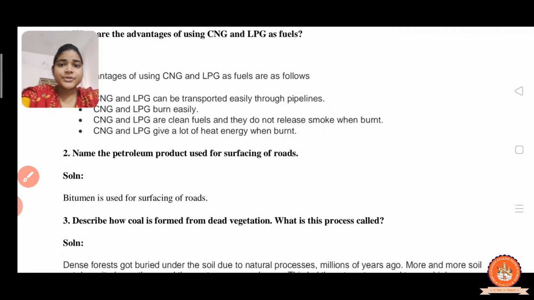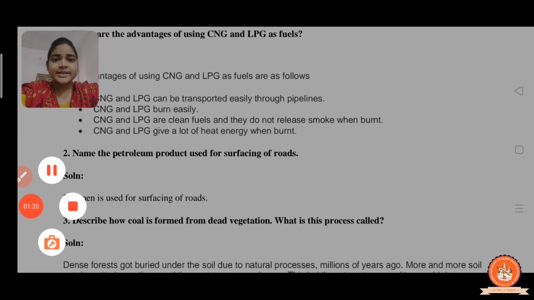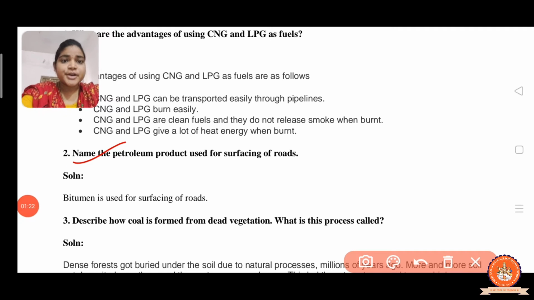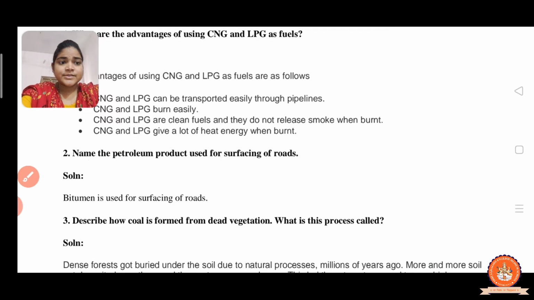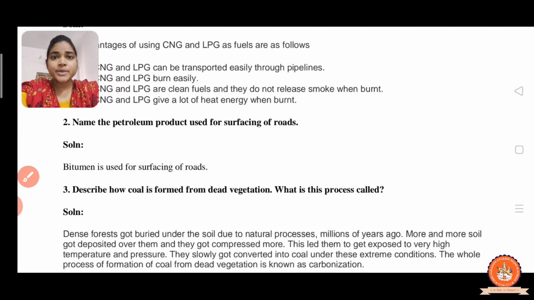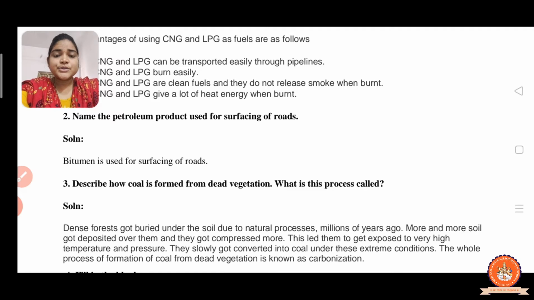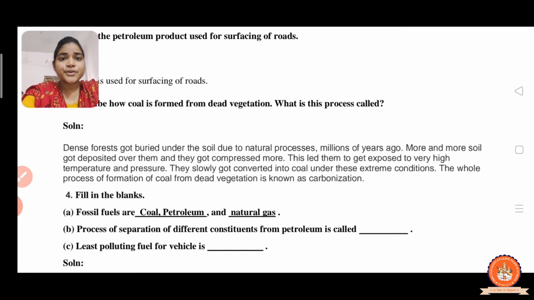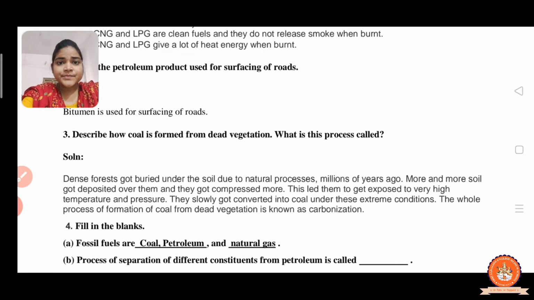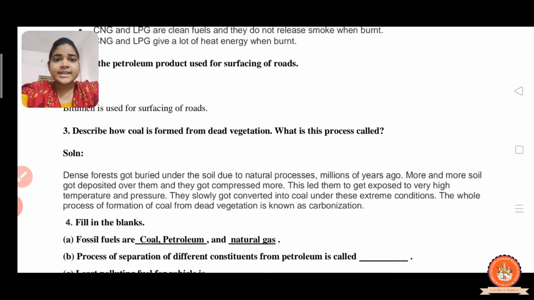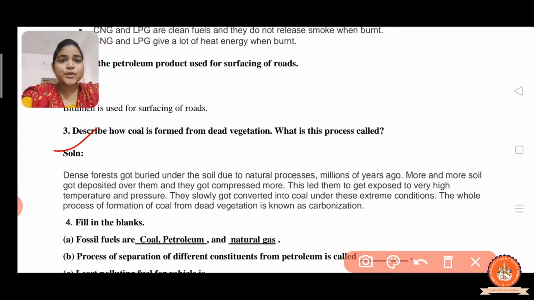Okay. Now the next question: name the petroleum product used for surfacing of roads. You know very well that bitumen is used for surfacing of roads. Question number 3 is, describe how coal is formed from dead vegetation and what this process is called. This process is called carbonization.